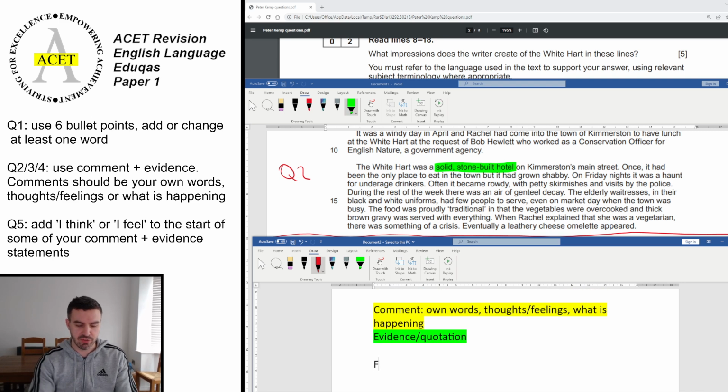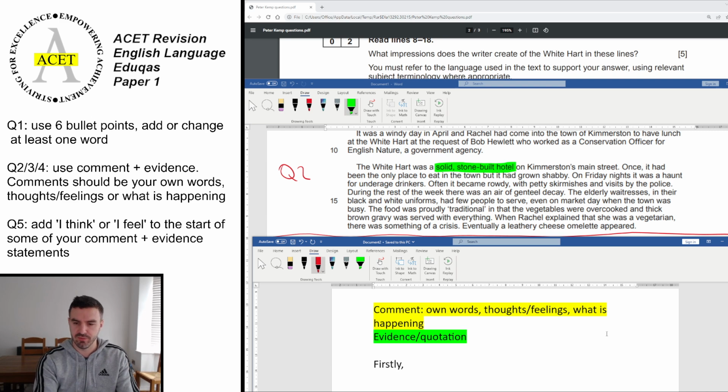So we're going to start off with something like, firstly, for this model answer, if a hotel is solid, stone built, it's quite impressive, it's imposing, it's like a strong, well-built structure. It's certainly not something which has been built there recently. It's stood the test of time. So it's quite an impressive, imposing kind of building.